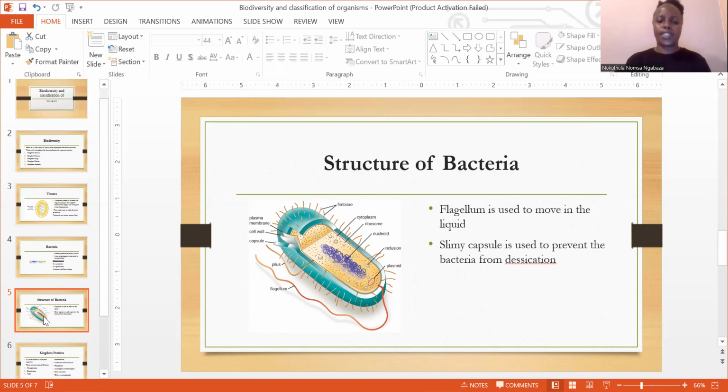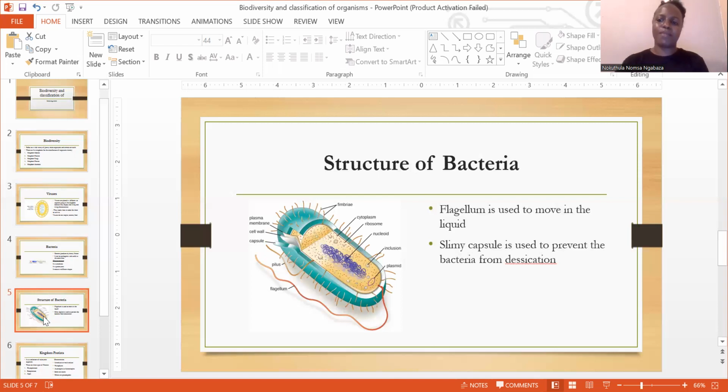So if we're looking at a slimy capsule, anything that is slimy simply means it's gel-like. You know, I think I've seen mucus, it's also gel-like. So that is what we call slimy. The reason why a slimy capsule is slimy is to make sure that it prevents the bacteria from drying out. So in order for bacteria to stay alive, or not to dry out, it actually needs that slimy layer. Another word you can use instead of drying out is desiccation, as indicated in one of my slides. And then we also have the flagellum.